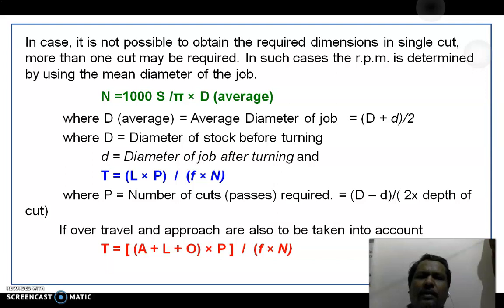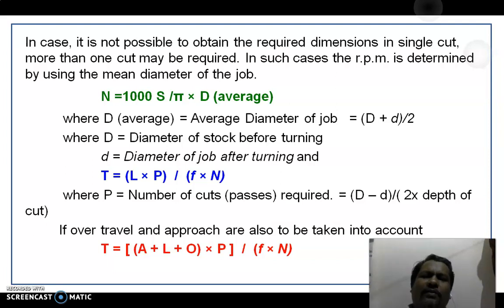In case more cuts or more passes are required, then the cutting speed, spindle speed may take this formulation: N equals 1000 S by pi D average, because you cannot remove the material in a single go, so you need to calculate D average, where D average is nothing but capital D plus small d, the whole divided by 2.